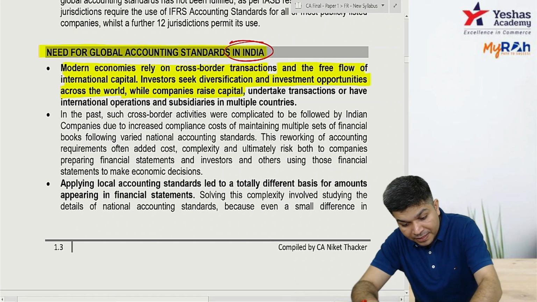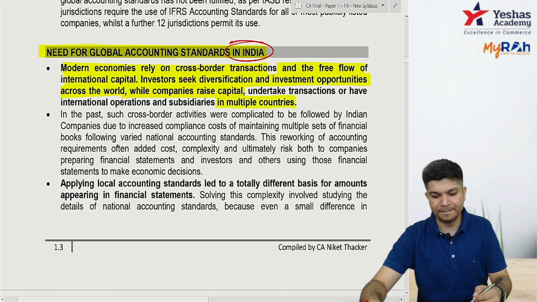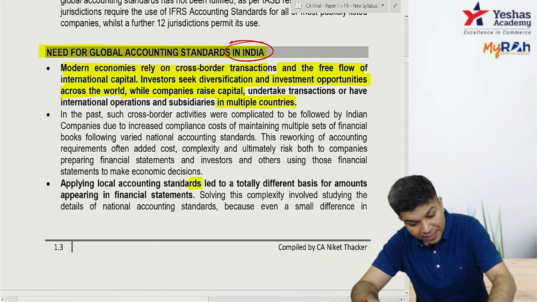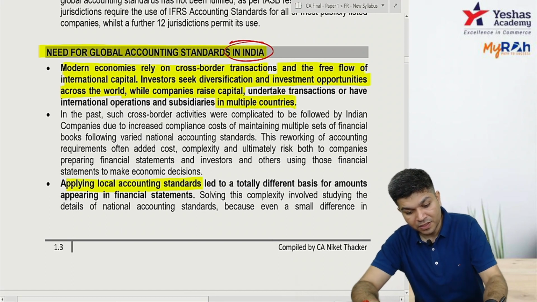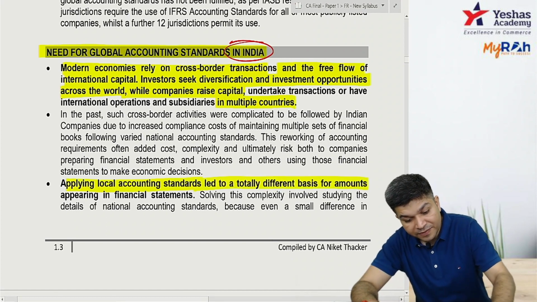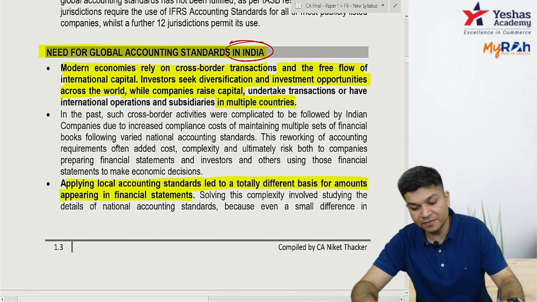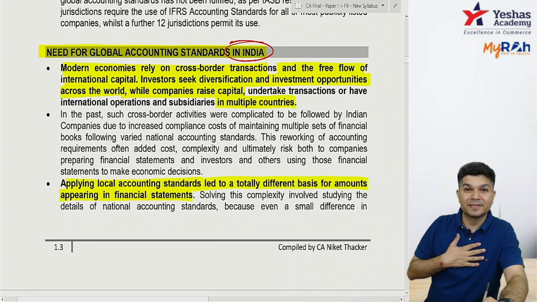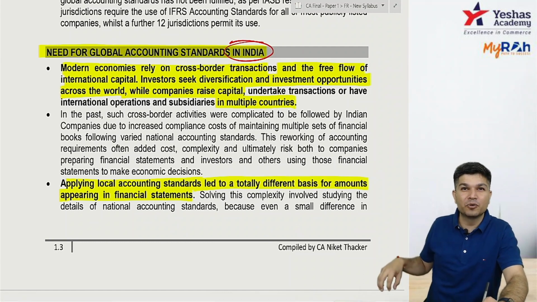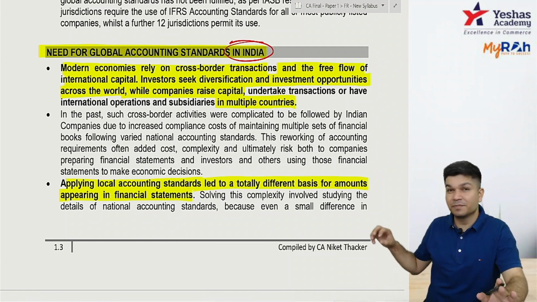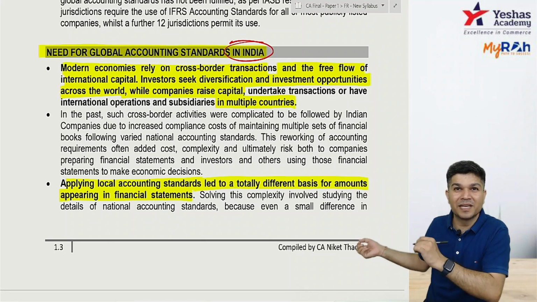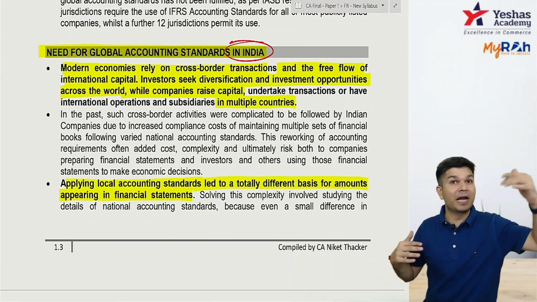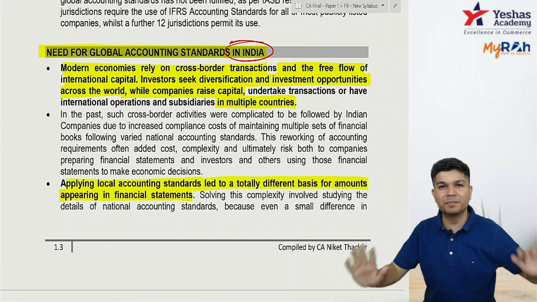in multiple countries. Okay. Applying local accounting standards will lead to a totally different basis for the amounts appearing in financial statements. Imagine if you are maintaining books as per normal accounting standards which are in India, and if you are maintaining books as per IFRS, can I say two totally different pictures will come up?